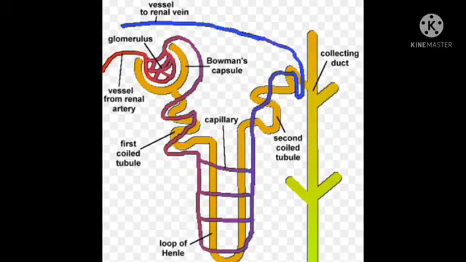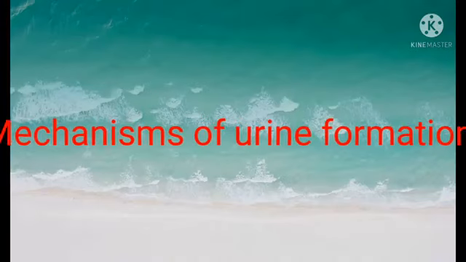All the parts of the renal tubules are covered by a network of peritubular capillaries formed from efferent arteriole. The peritubular capillaries join to form renal venule, which joins other venules to form finally the renal vein.